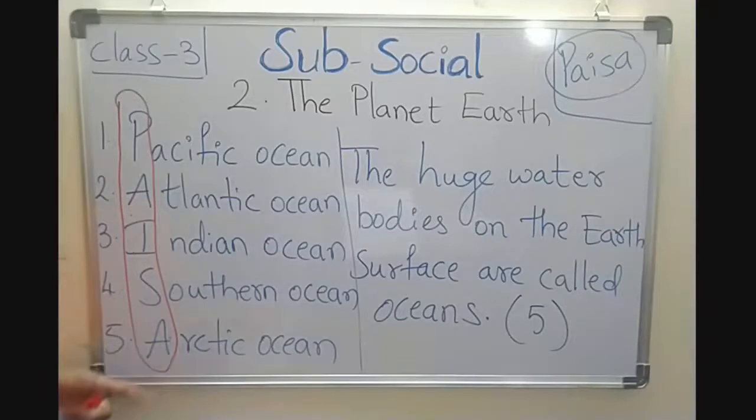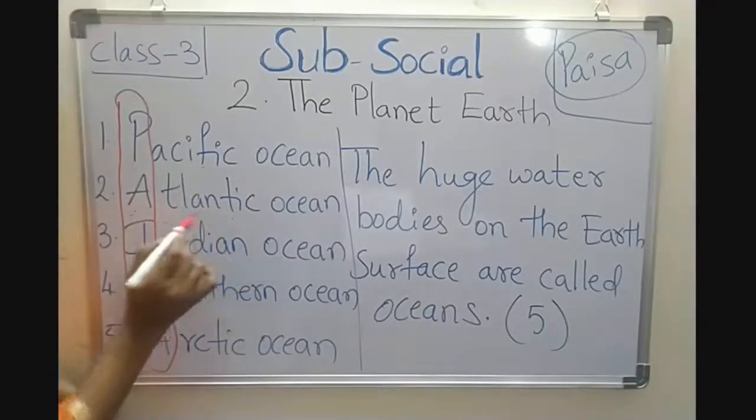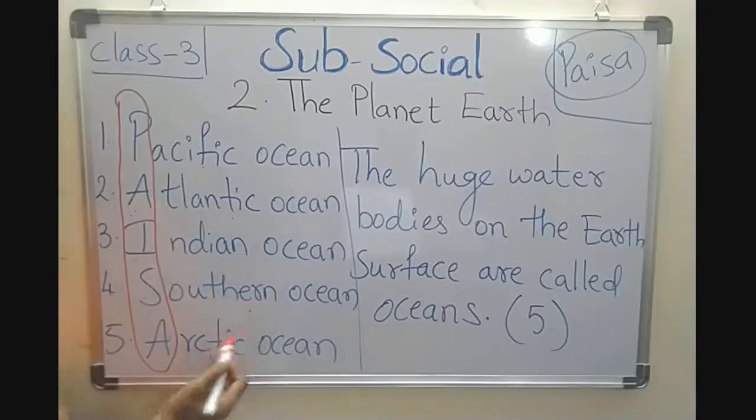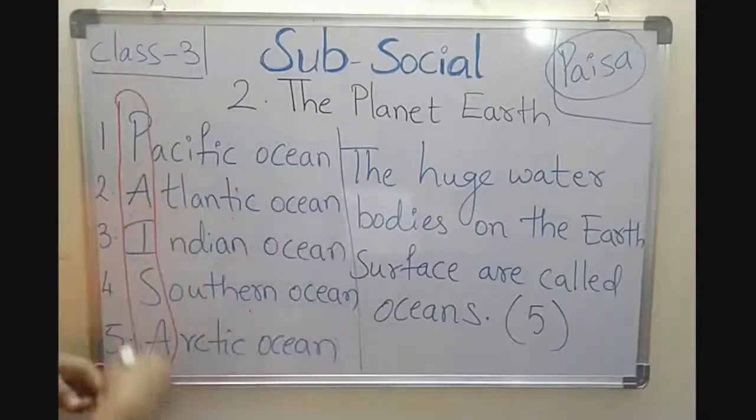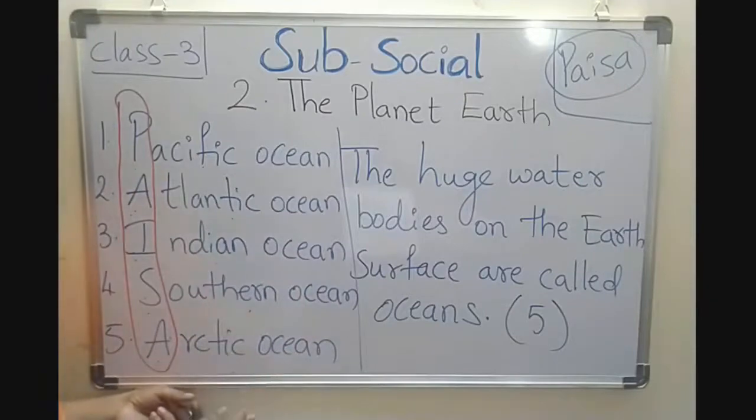P-A-I-S-A, Paisa. P for Pacific Ocean, A for Atlantic Ocean, I for Indian Ocean, S for Southern Ocean and A for Arctic Ocean. So there are 5 oceans on the earth's surface. Am I right, children?